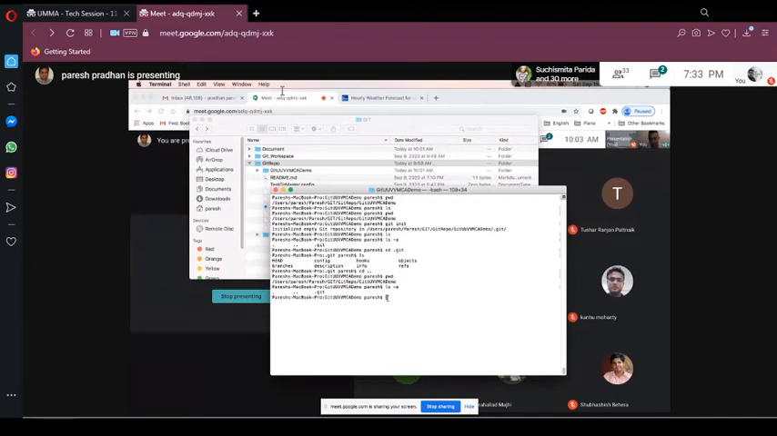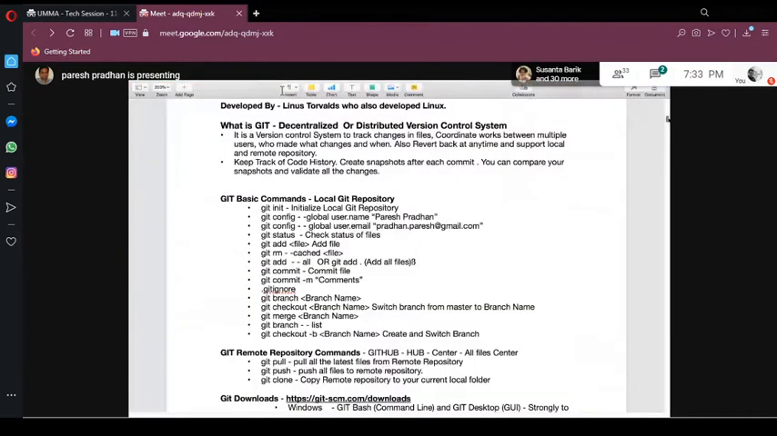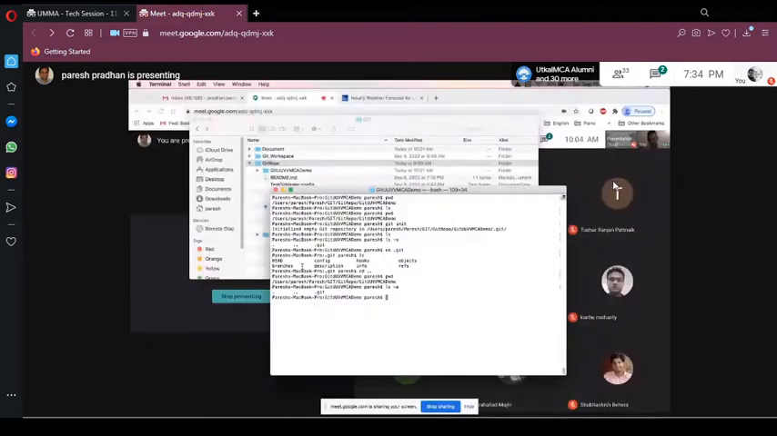So let me go to the document. Right now we are discussing these things. GitHub is a remote repository, which we will cover later. I'm just covering the local repository basic commands: how to push your file, check in, check out, how to commit and those things. So this is your local repository. We will cover the remote repository later.